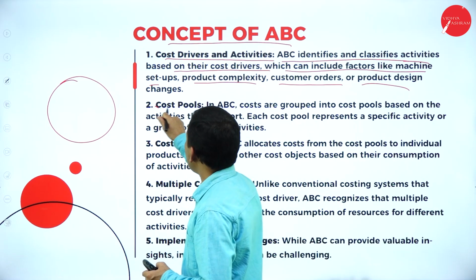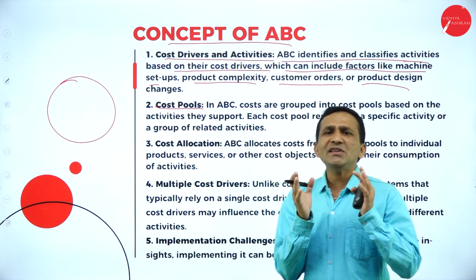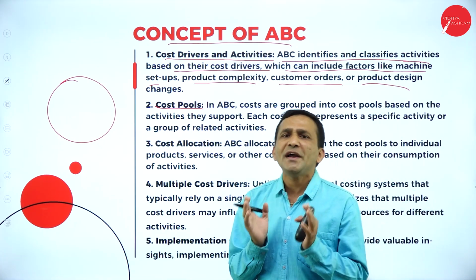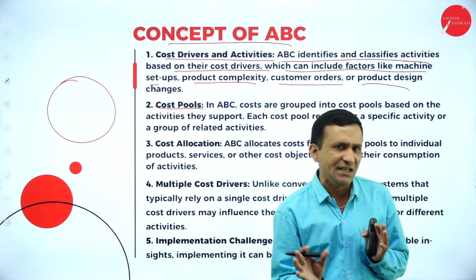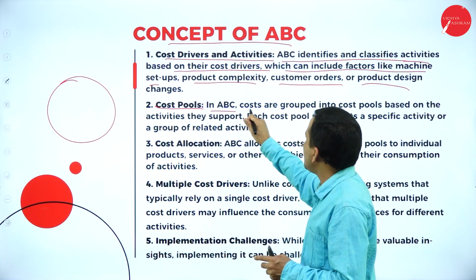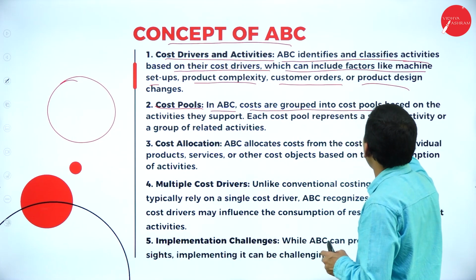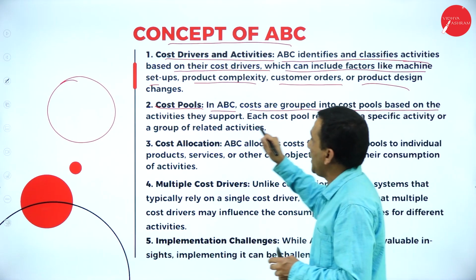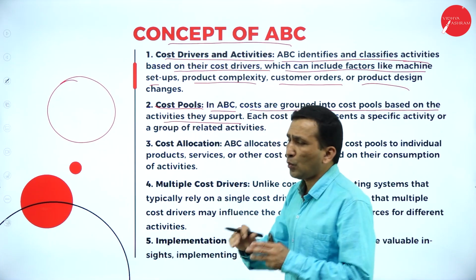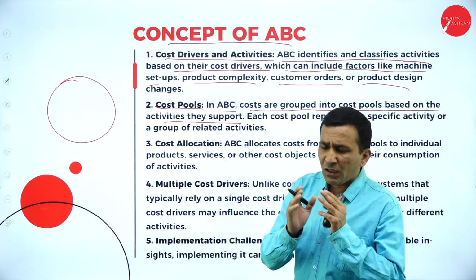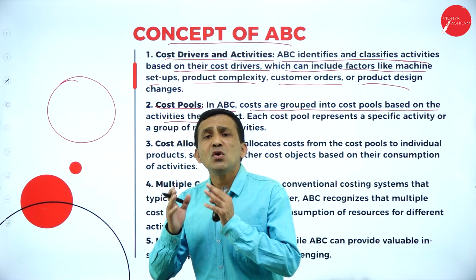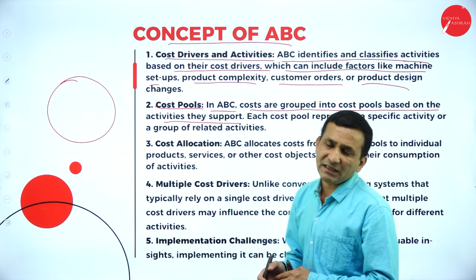Moving further, next one, cost pool. Each and every activity, once you identify it, you charge the cost. In ABC, the costs are grouped into cost pools based on the activity they support, whatever you expect as support or facility. So everything will be considered for activity.